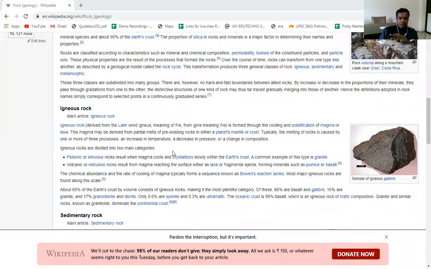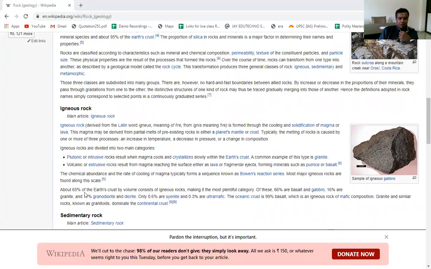So the characteristics of igneous rock are that igneous rocks are hard rocks, they are crystalline rocks. Here you can see the best example of igneous rocks, which are hard and crystalline. Crystalline means whenever you break these rocks, they are converted into small crystals. And that is the reason igneous rocks do not have any animal or plant fossils, because these are formed in a sudden process. That you need to remember, right?